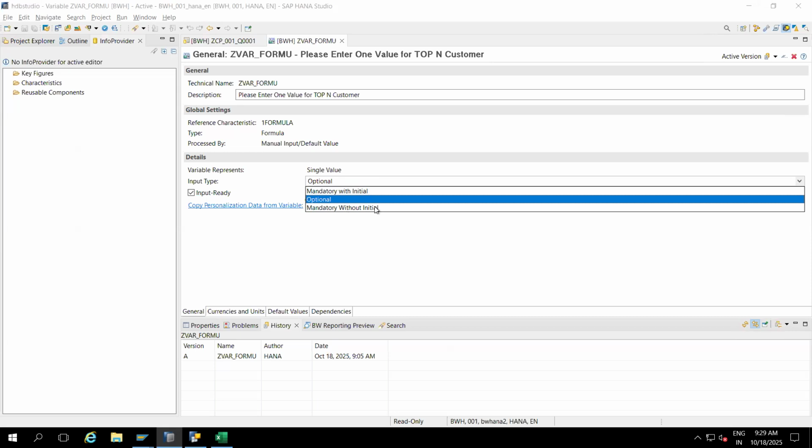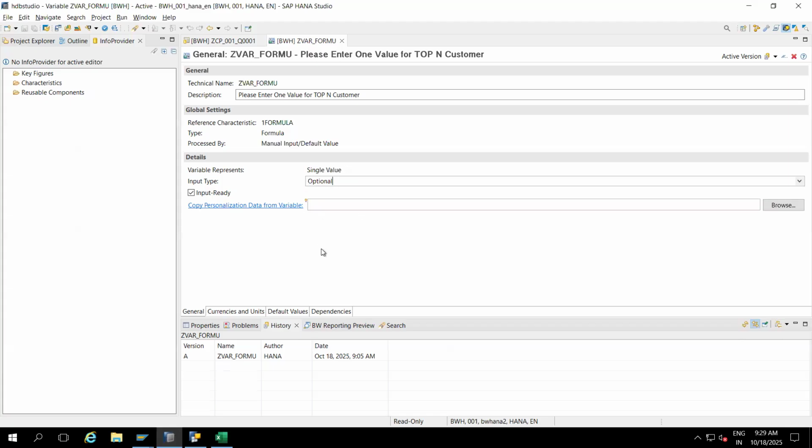It will allow only numbers like 1, 2, 3, or 100. While you are doing practical, check with mandatory with initial, mandatory without initial, and optional.